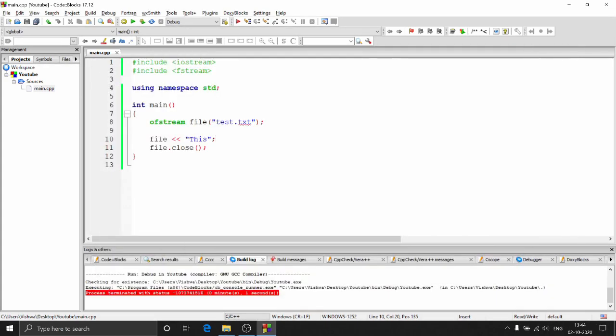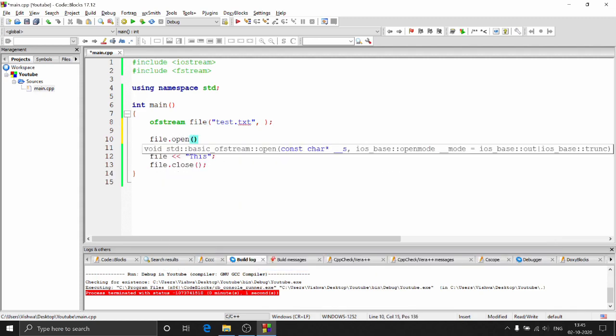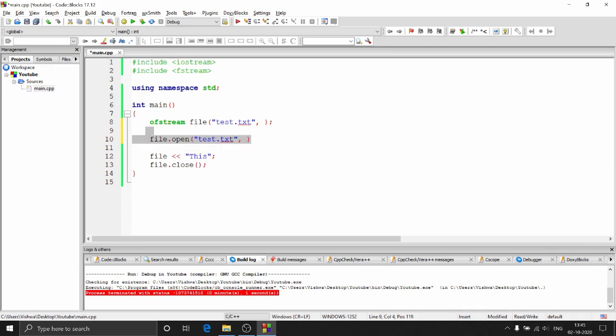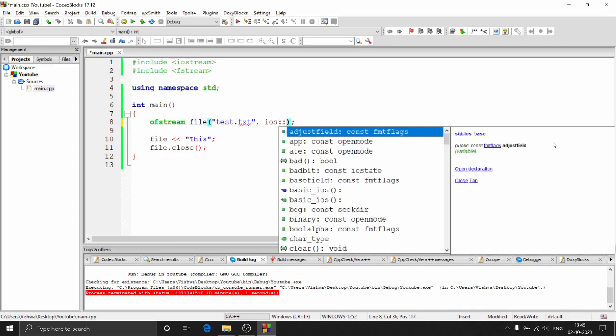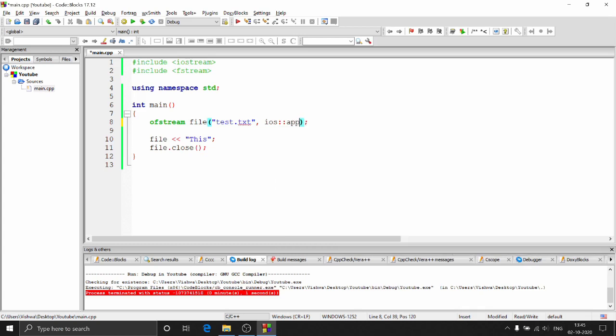Now, how do I tackle this? Well, there is a flag, as I told you in the beginning. It's the appending flag. How to add a flag is that you just put a comma in the constructor or in the open statement. So if you are using the function to open it, you just do the same thing over here. So you just do test.txt, put a comma and write whatever I'm going to write here, right? So here what I'm going to do is add the appending flag. So ios, these two colons, and then you do app, which will enable the file in append mode. So what happens is that it is not going to whitewash the file, the things are going to remain, but whatever I'm going to add now is also going to be written over there.